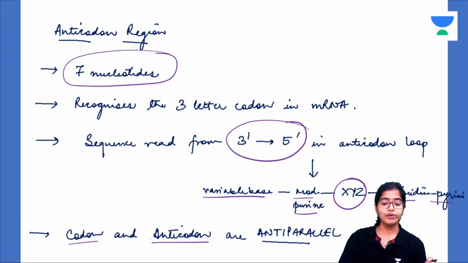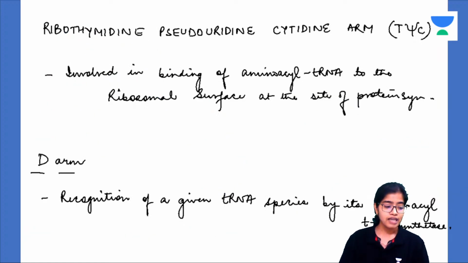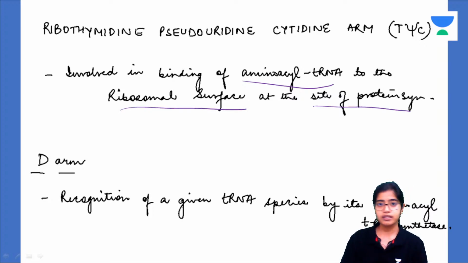This tRNA molecule is charged with the initiator codon. What is the initiator codon? That initiates translation. That is methionine, that is coded for by AUG. Understood? So this T-Cy-C arm is involved in binding of the tRNA through the ternary complex to the ribosomal surface of 40S ribosome at the site of protein synthesis.